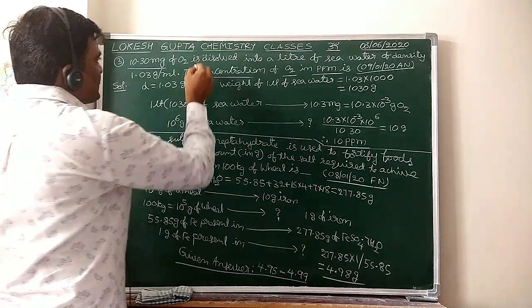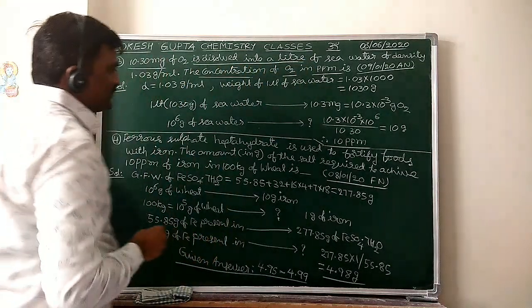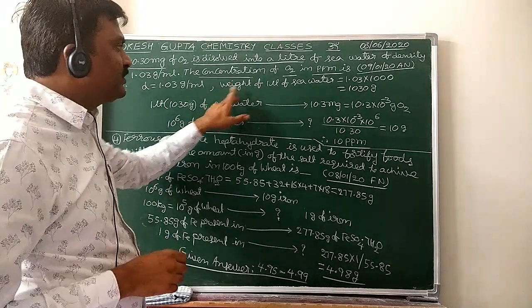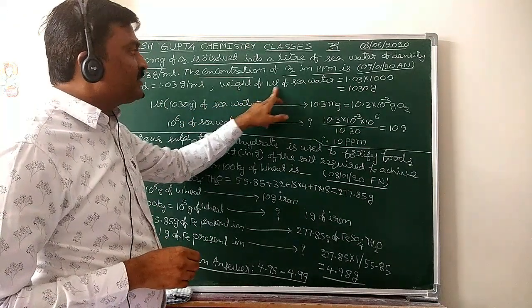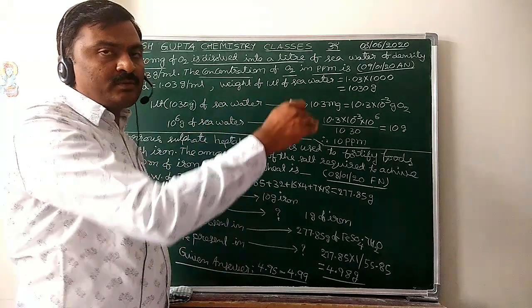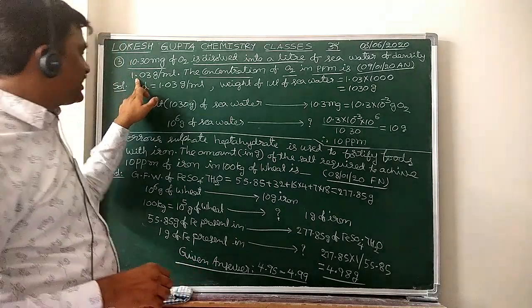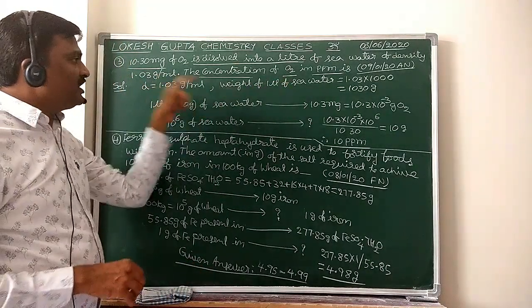10.3 milligrams of O2 is dissolved into 1 liter of seawater. First, calculate the weight of 1 liter, meaning 1000 ml, of seawater. Density equals mass by volume. Now mass equals density into volume. Density 1.03 grams into volume 1000.